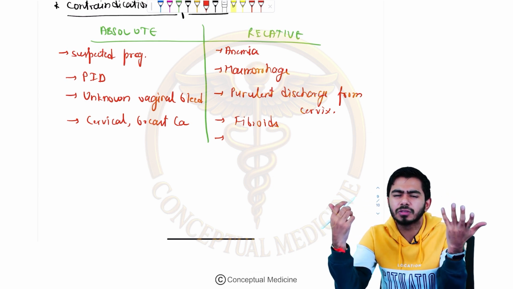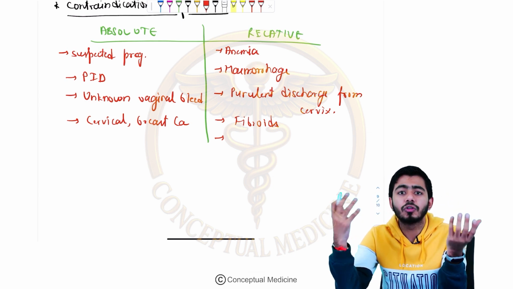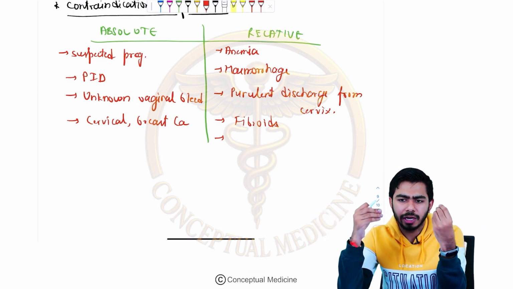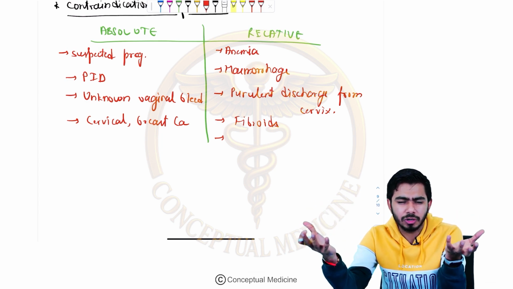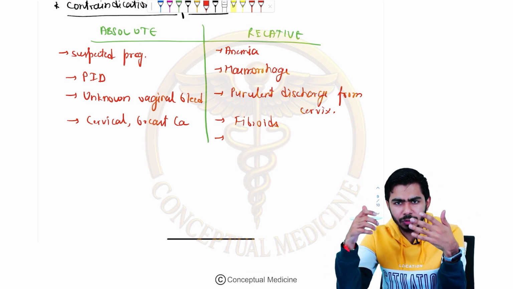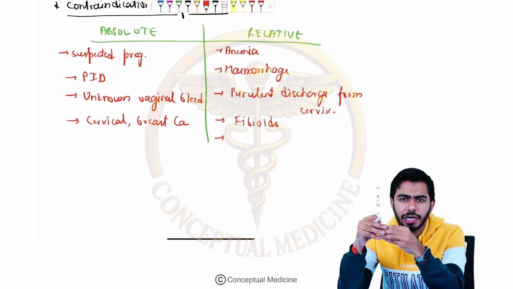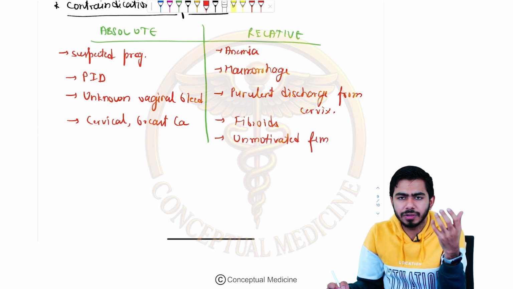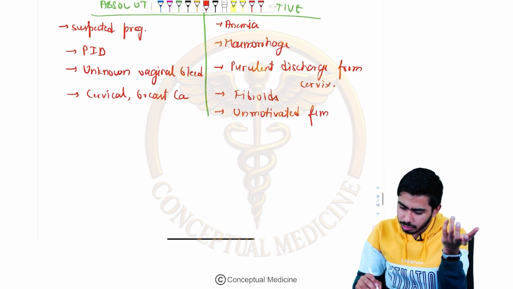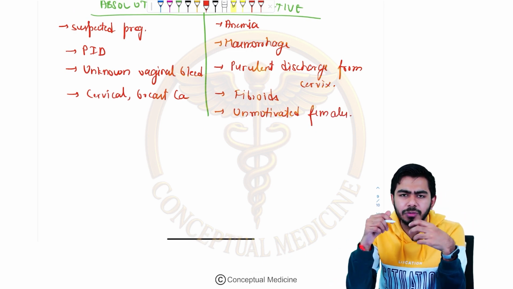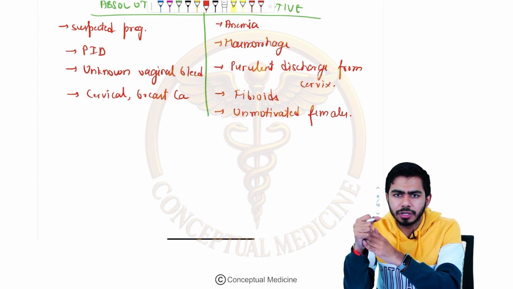If unmotivated persons are there, if they are not ready for the follow-ups, follow-ups are also very important in these kind of cases. If they are not ready for the follow-ups at all, then basically there might be trouble. So in these cases also, we should not be inserting the IUCDs. Unmotivated females, who do not have very good compliance with these kind of devices, should not be inserted with the IUCDs, right?